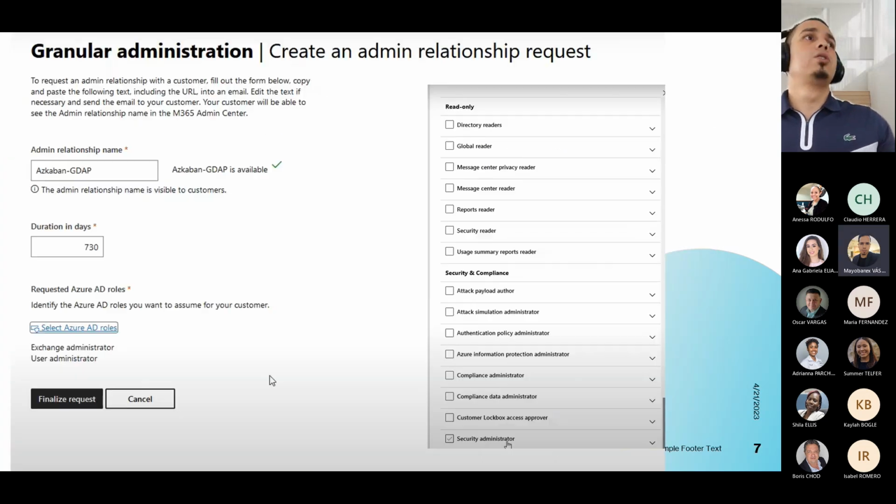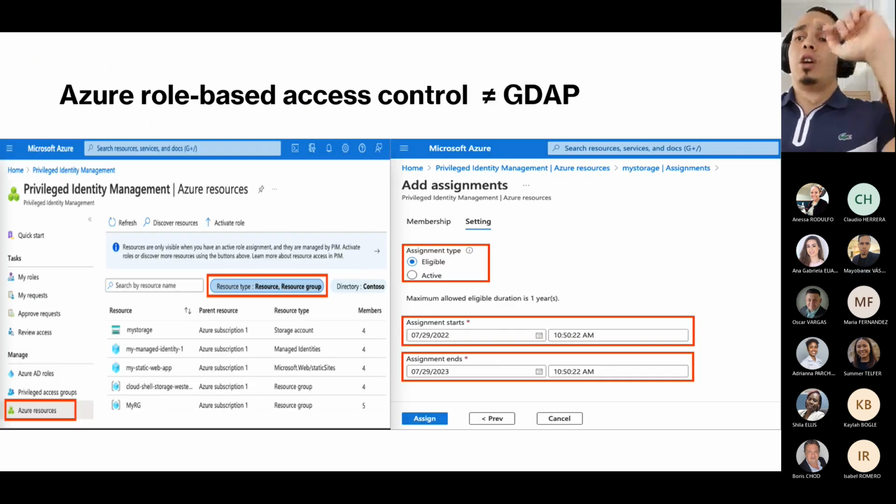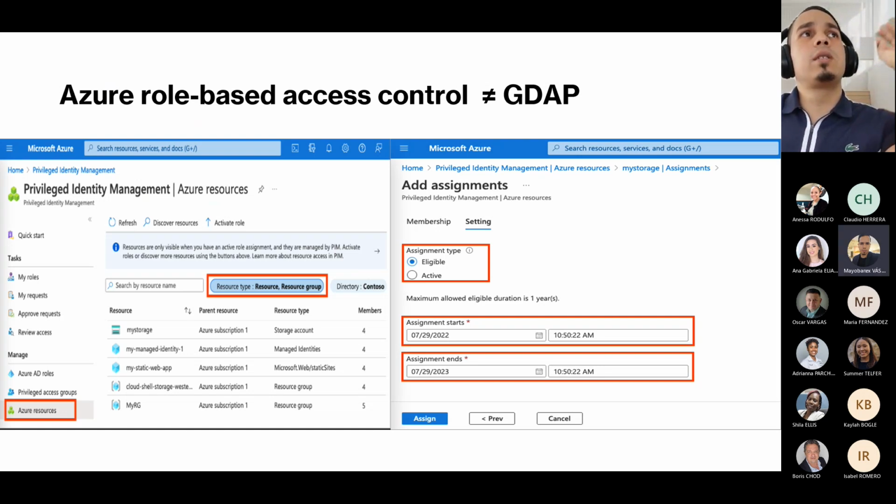Good. Okay. So as I mentioned, you have here the one that we see on Partner Center. It's good to remind that Azure Role-Based Access Control is different from GDAP. GDAP is not RBAC, right? So remember that RBAC is done in Azure. It's easy. It's just to get the Azure resource. It's a few steps that you need to have the role-based access control, RBAC. And also, Adriana knows a lot about this. If you need any help, just ask Adriana.